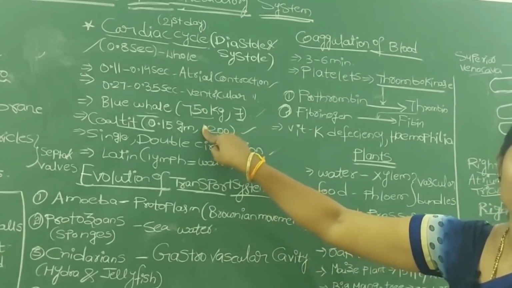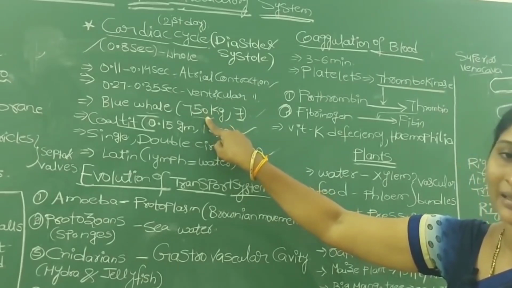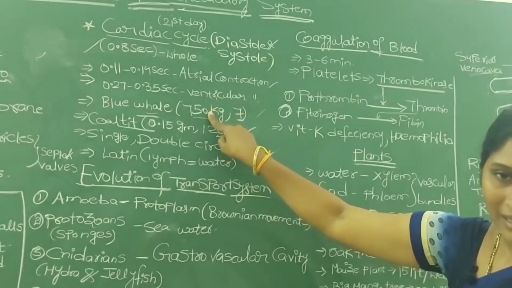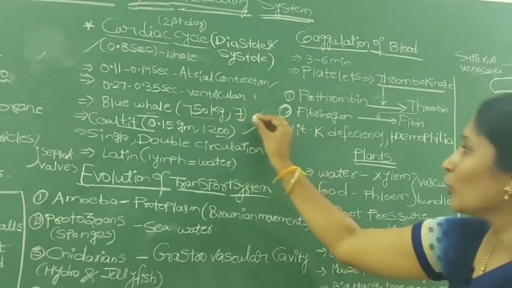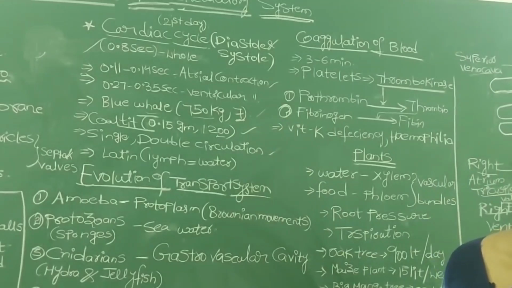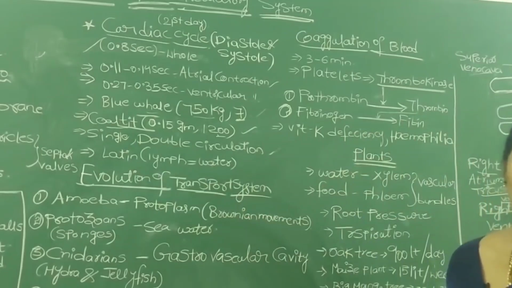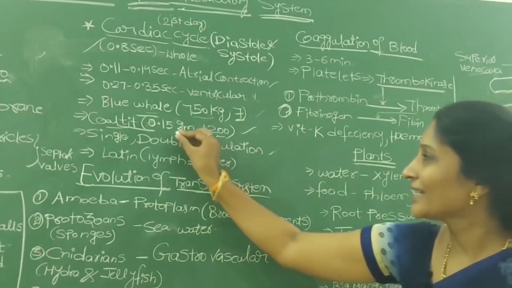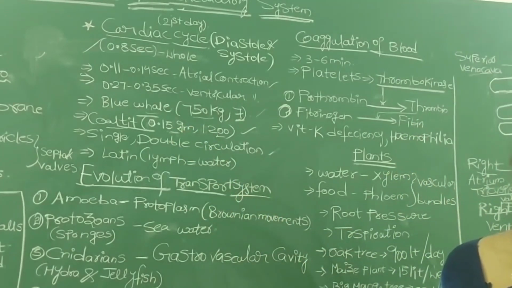What is the heart weight? The blue whale heart weighs 750 kilograms. But in a minute it produces only 7 heartbeats. But if you observe a little bird known as the coal tit, its heart weighs only about 0.15 grams.